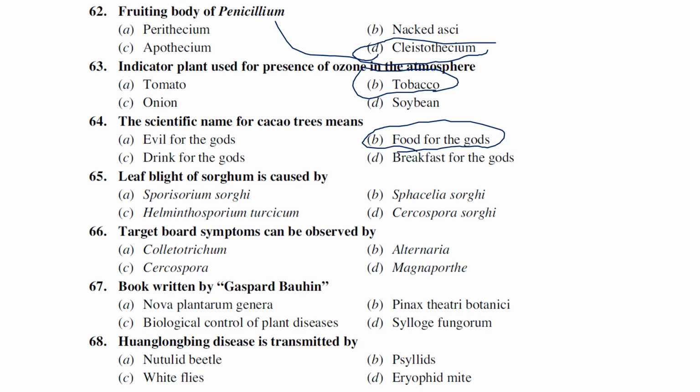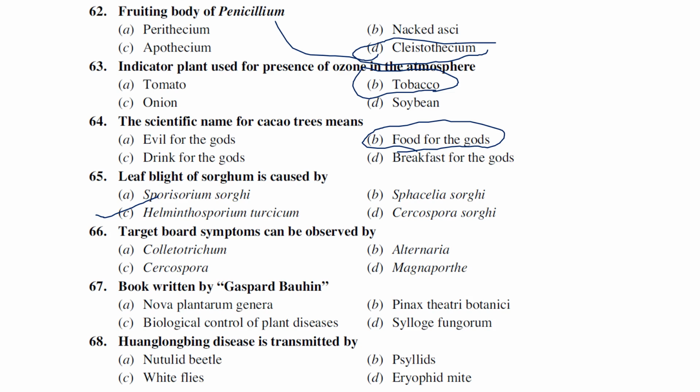Leaf blight of sorghum is caused by. The leaf blight of sorghum is generally caused by Helminthosporium turcicum, right? That is called leaf blight of sorghum or sorghum leaf blight, Helminthosporium turcicum. Target board symptoms can be observed. This is also a very important one. We can also call it target board symptoms or alternate concentric rings.